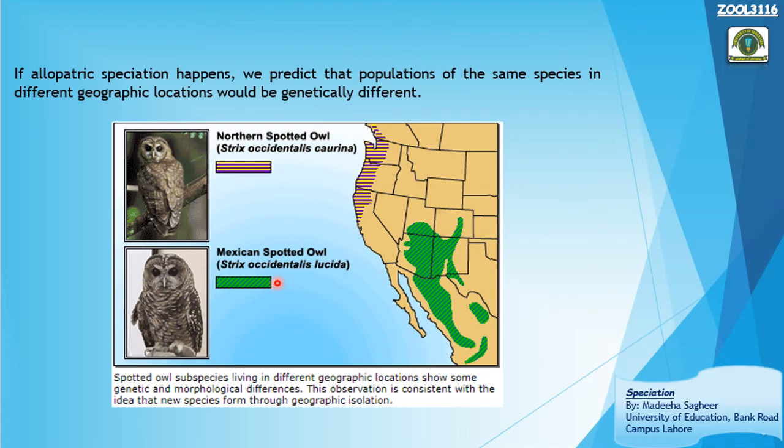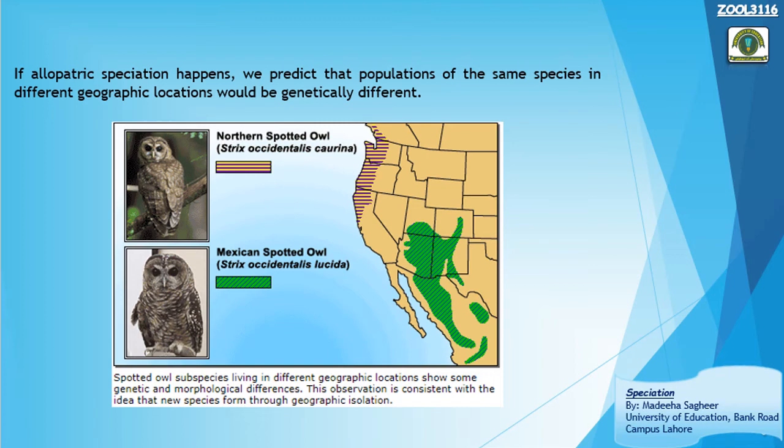Now here we are predicting that these two subspecies of the owl are geographically isolated, and over millions of years they may become so different from each other, after being subjected to selection pressures, that they will develop into different species.